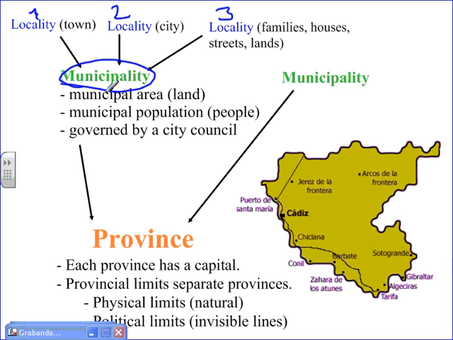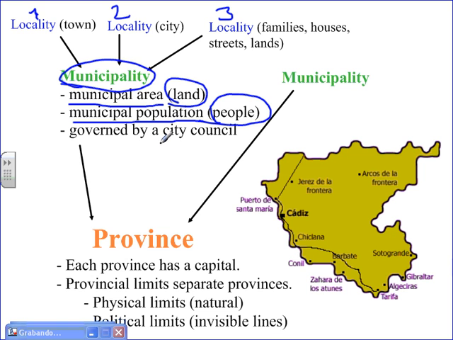And the municipality is made up of the municipal area, this means the land, and the municipal population, which is the people. And they know what people are living in the municipality because they are registered as living there, which means their name is on an official list that says, I live in Villalba, for example.